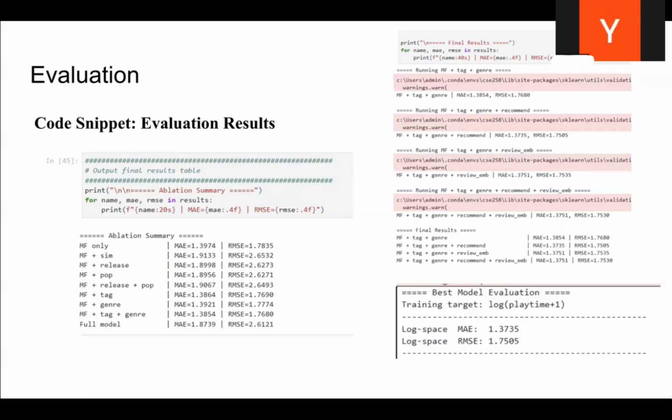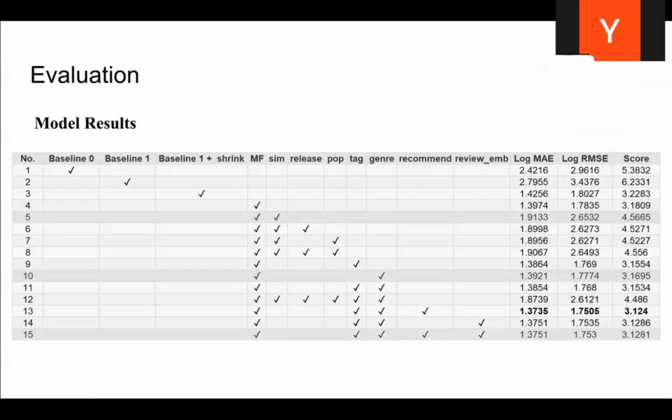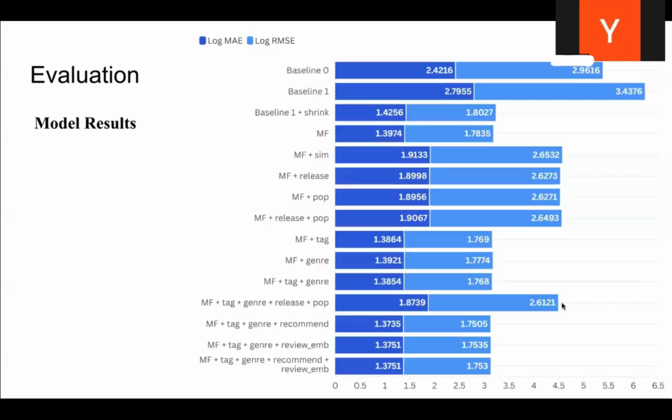log MAE of 1.373. This is the complete table of different model performance, including baselines and LightGBM with various feature inputs. Here we use two charts to provide a clearer display of the performance comparison.